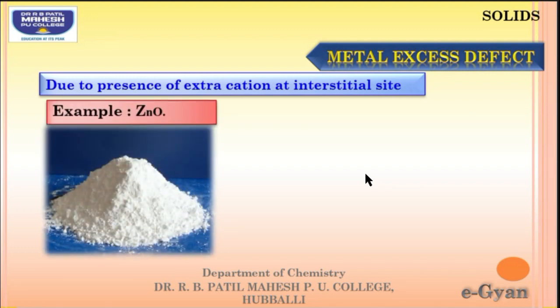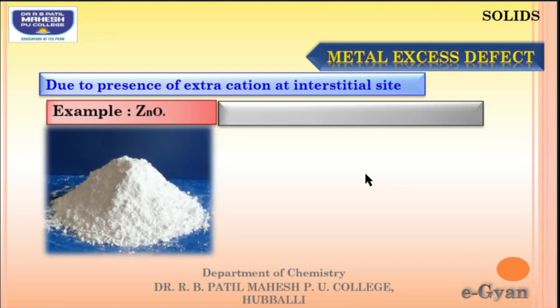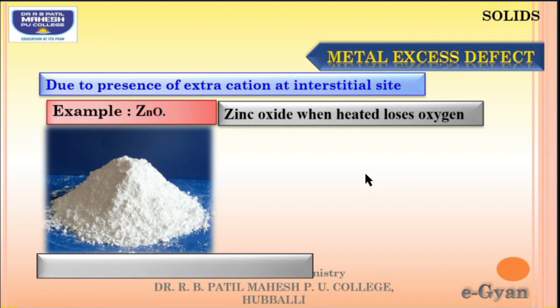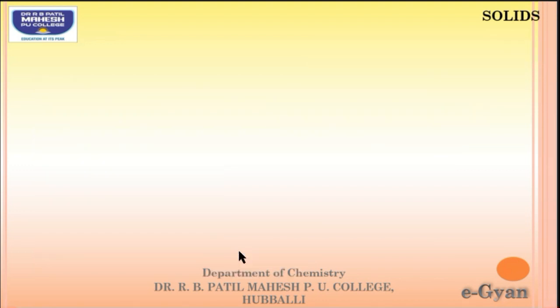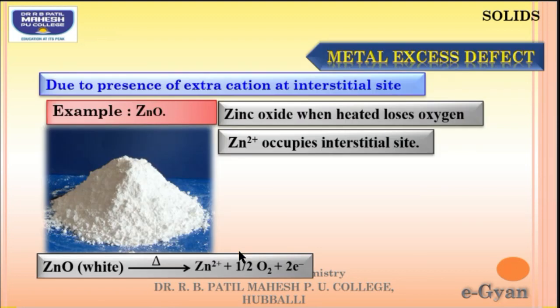Let me take one example, zinc oxide. When zinc oxide is heated, it loses oxygen. When it loses the oxygen, what will happen? The anionic part is going to be missing and zinc will be in excess. The reaction which takes place when heated: ZnO gives Zn2+ plus half O2 plus 2 electrons. This Zn2+ occupies the interstitial site, and it will give different colors.